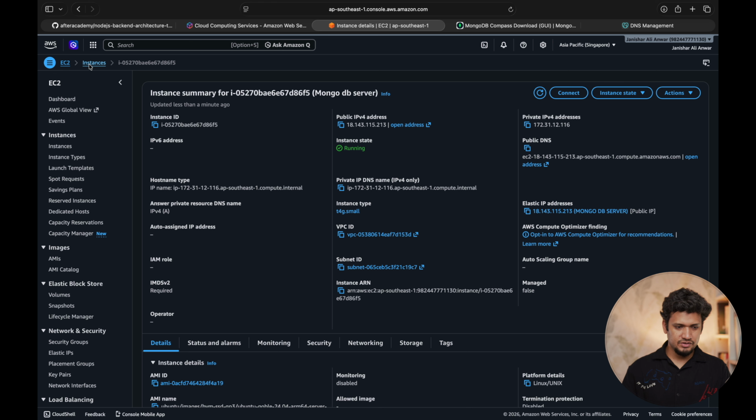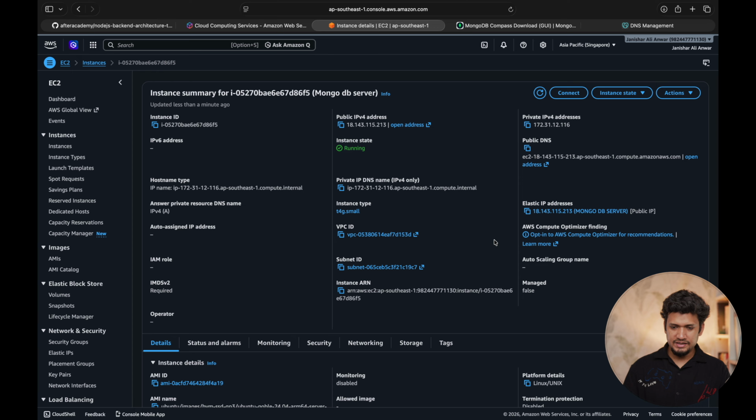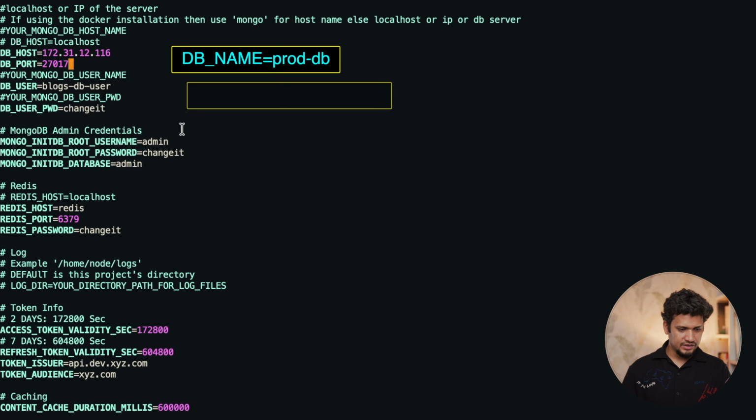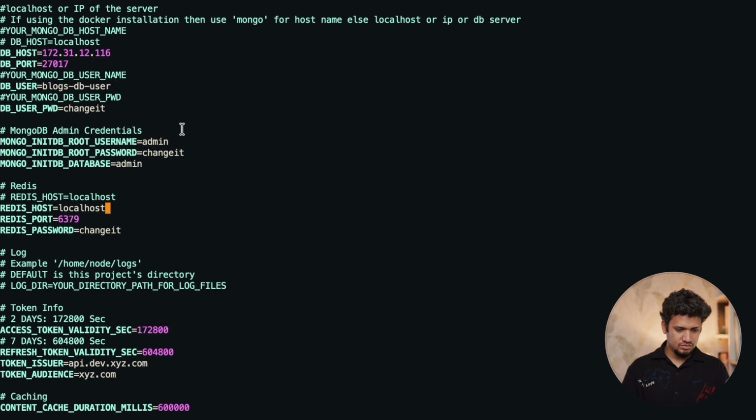So this is MongoDB server. Let me see again. This is the MongoDB server. In the instance ID, we have this private IP address. We are going to use this private IP address. And the port is fine. And also for the Redis, we'll have to use the localhost. So we have to use localhost. Okay, and save it.